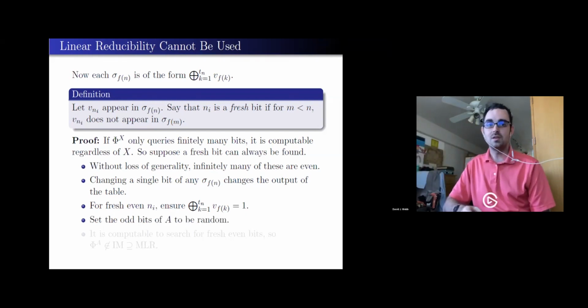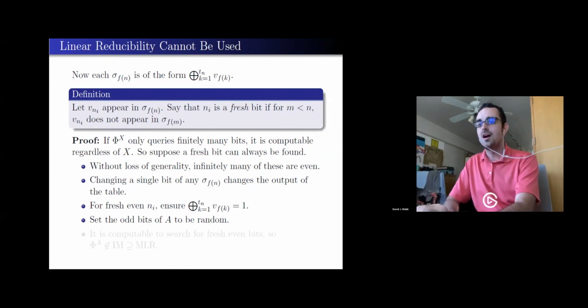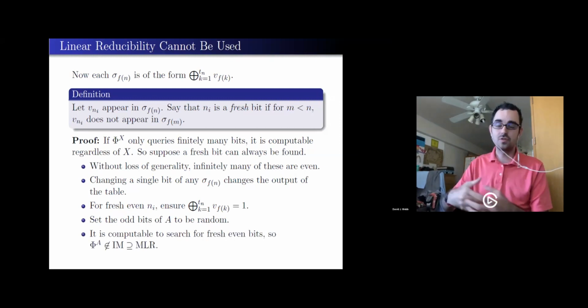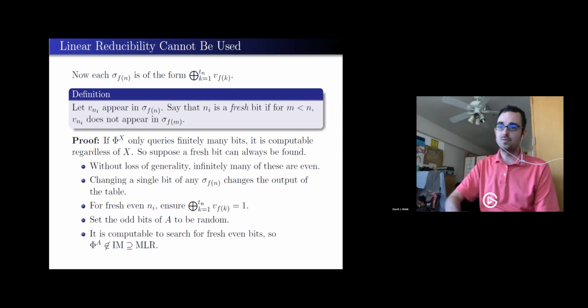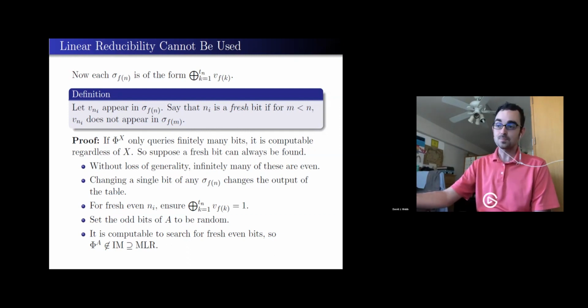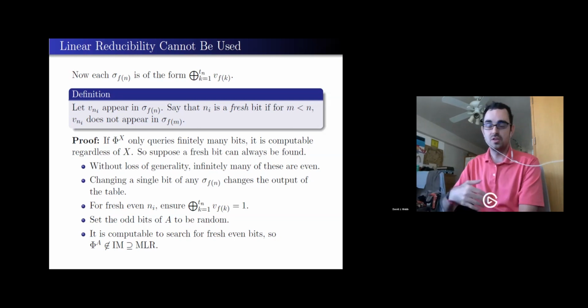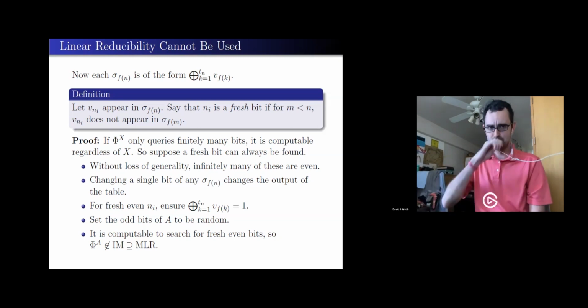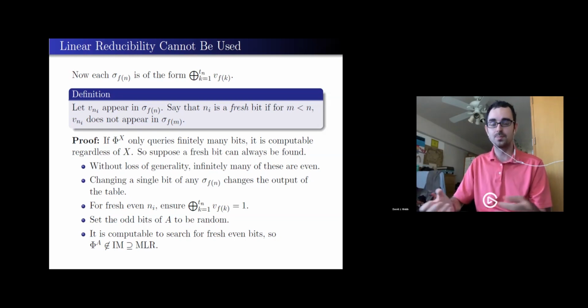Again, I have to be a member of MLR that I'm feeding this, so the odd half has to be random. And once again, this search for even bits is computable. If I'm guaranteed there are infinitely many fresh even bits, then I can computably search for them. And if I can do that, then I will find infinitely many inputs where the table outputs 1. So the output of the reduction will fail to be immune, and therefore can't possibly be random.